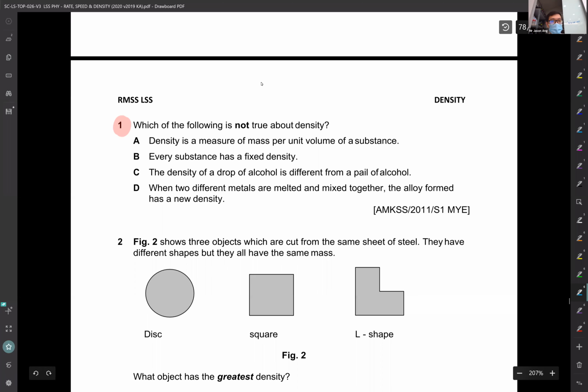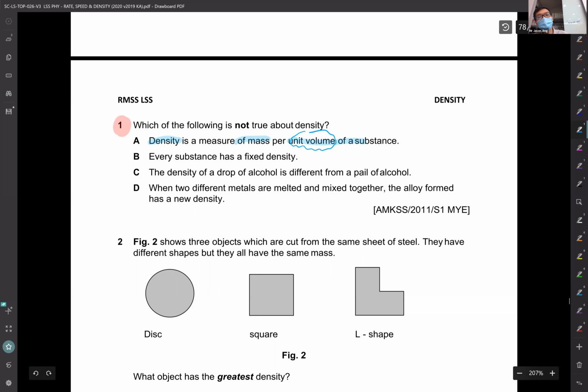Okay, first question. Which of the following is not true about density? Let's look at the sentences one by one and understand what's going on. Density is the mass per unit volume. This is like saying